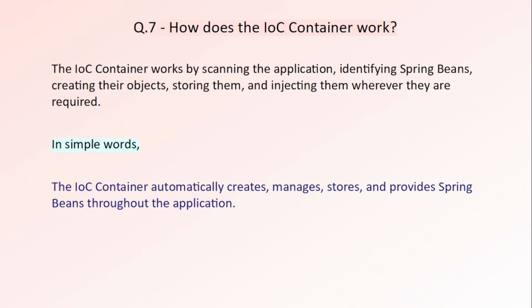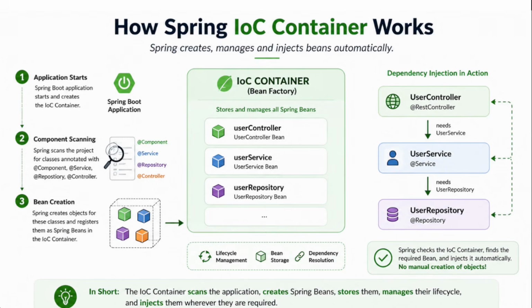Now we know what the IOC container is, but the next interview question is, how does the IOC container actually work? The answer is actually quite simple. When your Spring Boot application starts, Spring first creates the IOC container. Then it scans your project and looks for classes marked with annotations like component, service, repository, and controller. Whenever it finds one of these classes, it creates an object and stores it as a Spring Bean.